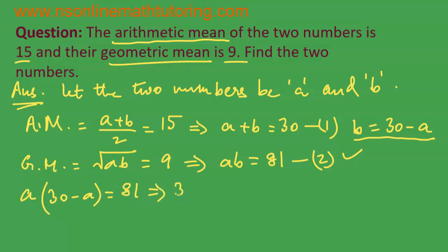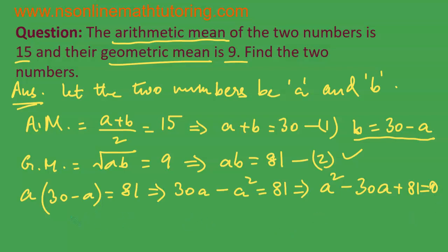Or 30A minus A square is equal to 81. This is a quadratic equation, so we should be able to solve. A square minus 30A plus 81 is equal to 0.